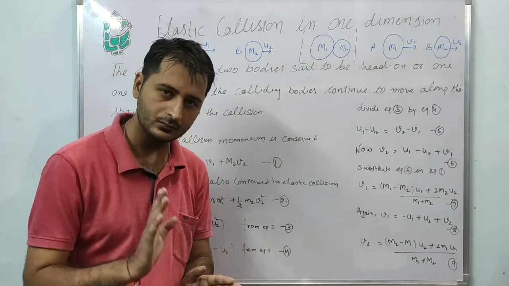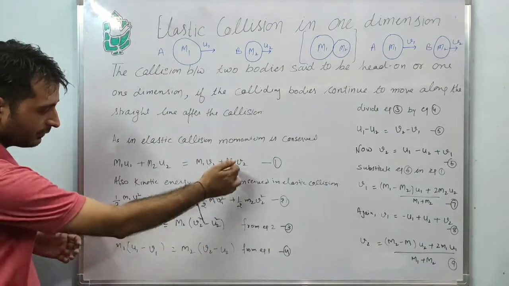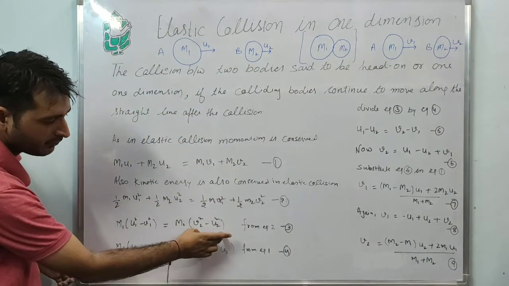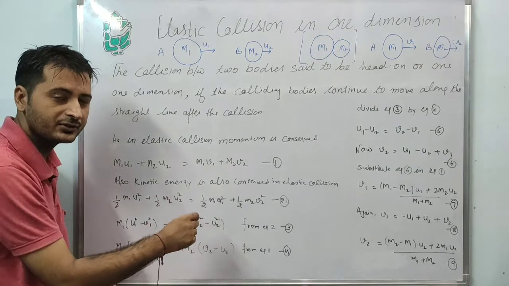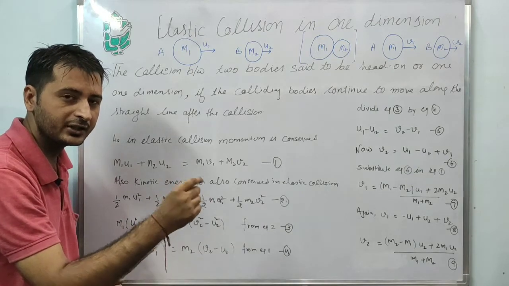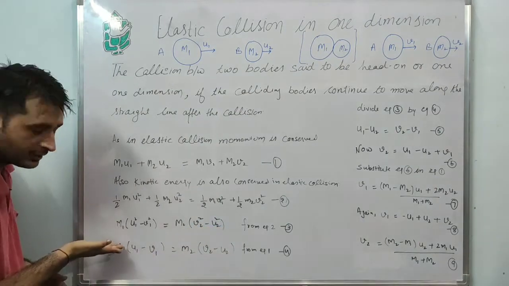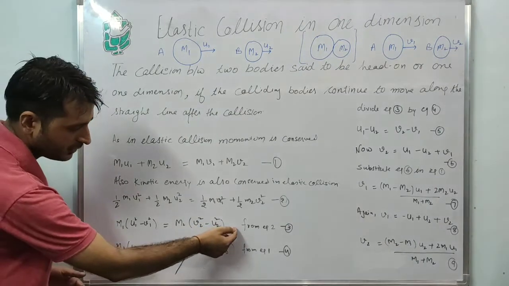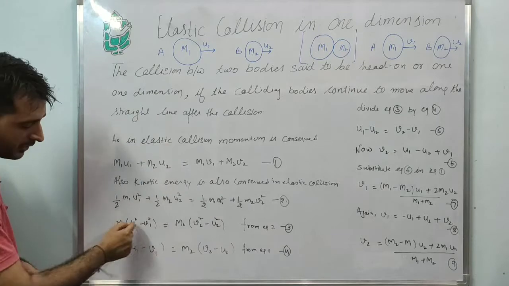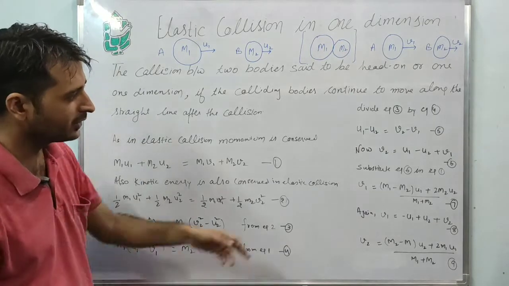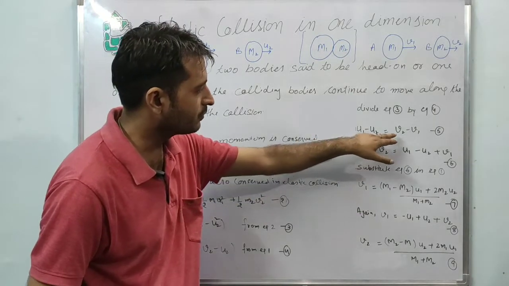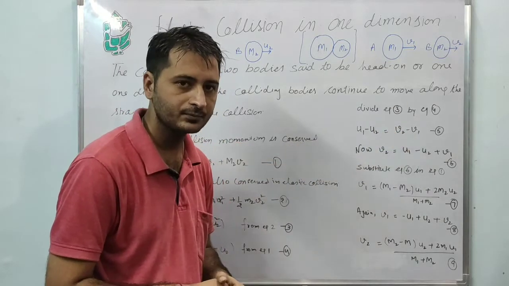Clear? What did we do? We rearranged the equation and implemented the formula a square minus b square equals a minus b into a plus b. Divide both equations, equation 3 and equation 4. The common terms will be cancelled out. It comes out to be u1 minus u2 equals v2 minus v1.